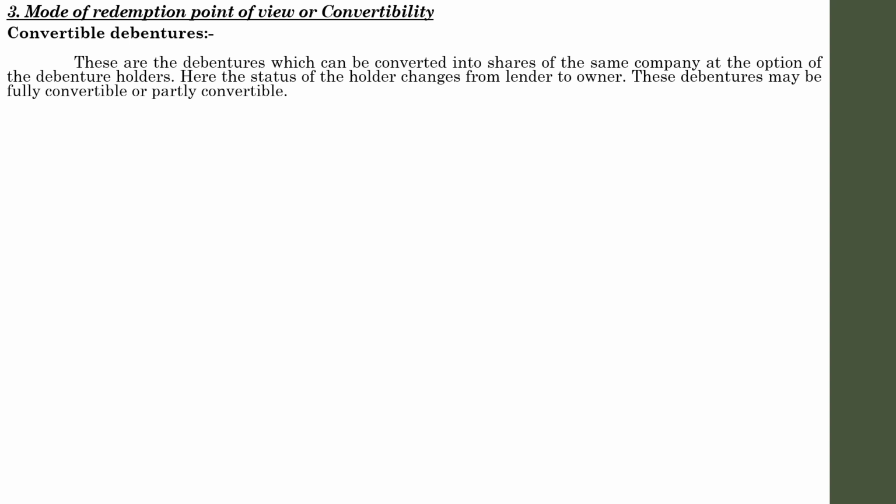Under this classification, that is the convertibility classification, there are two types of convertibility. One is fully convertible, another is partially convertible. Fully convertible means the total number of debentures held by a certain person can be converted into equity shares or preference shares. That depends upon the option of the holder. Partial conversion means only a certain number of debentures may be converted into shares. That is known as convertible debentures.